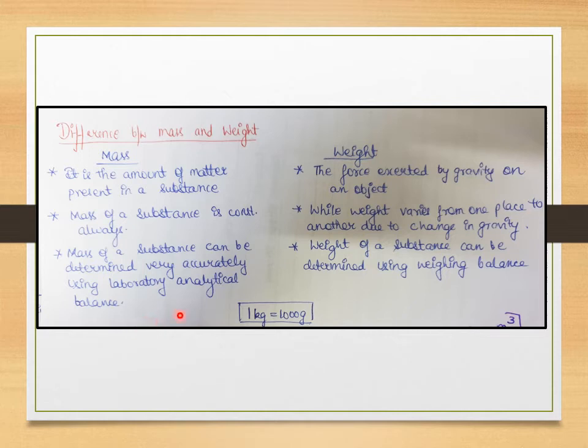So analytical balances in the laboratory accurately determine the mass of a substance, while the weighing balance in your home gives you the weight of the substance. Right, so these are the basic differences between mass and weight.